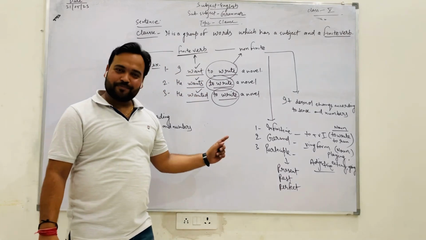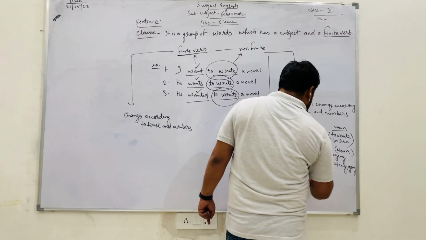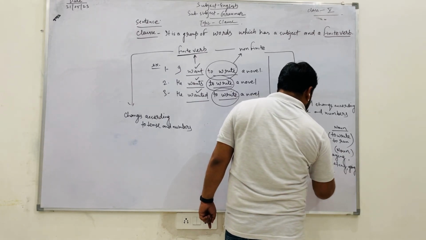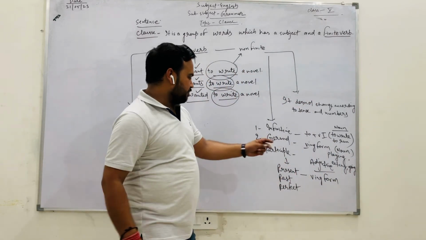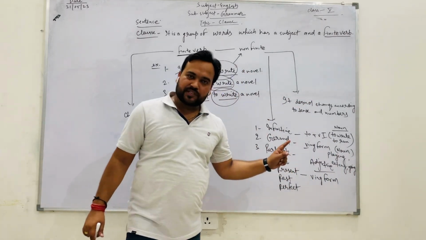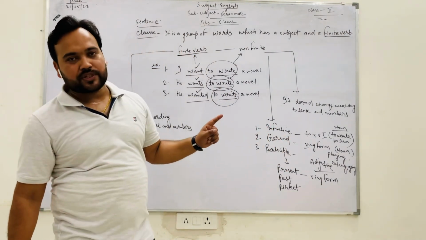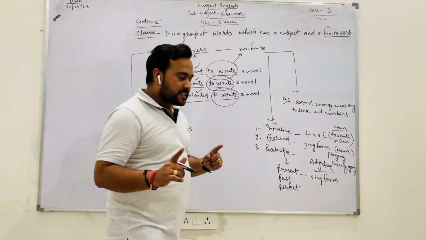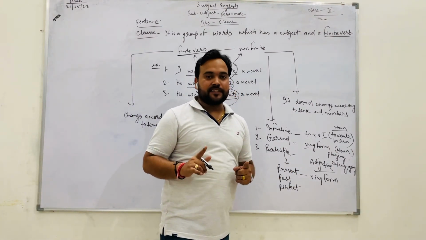Present participle is the same as gerund, ing form, but the only difference is that playing sometimes can be used as gerund, sometimes as present participle.